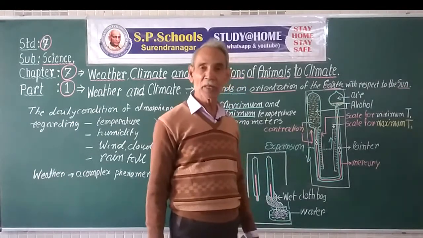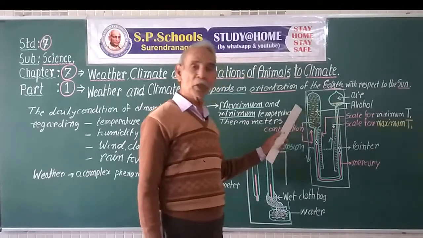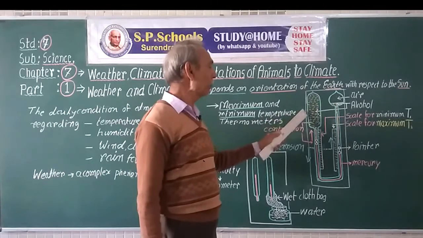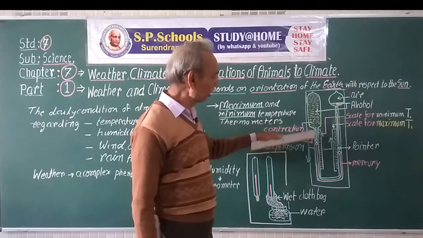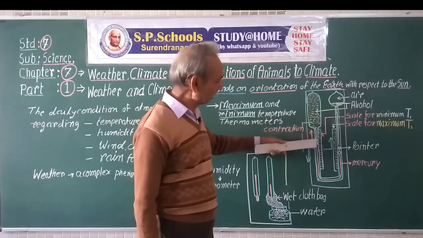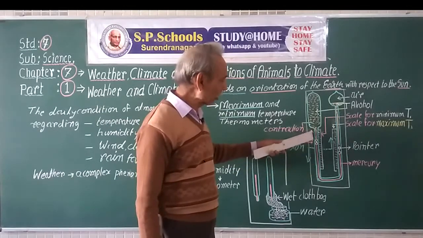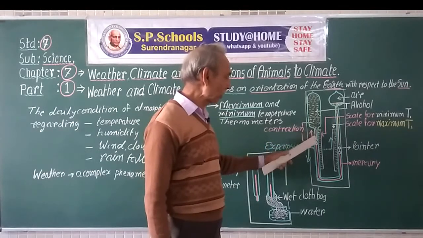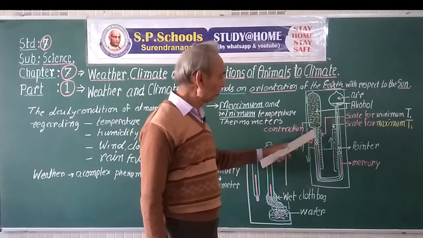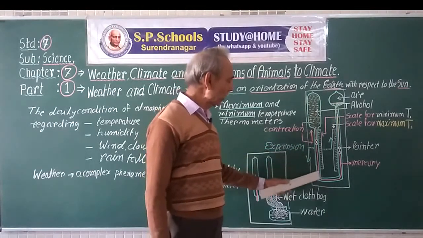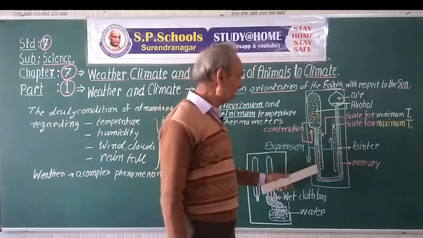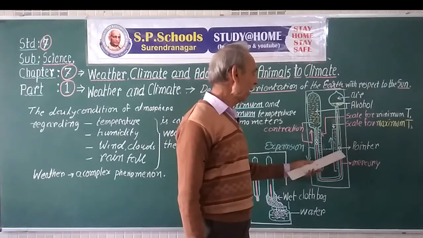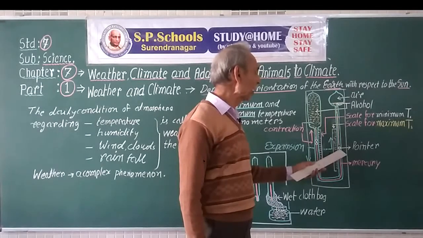Now, during the daytime, the air gets heated up, the alcohol in the bulb expands and pushes this mercury downwards, and along with that, this pointer downwards. Alcohol pushes this pointer downwards. So, the mercury also pushes this end, and mercury pushes this pointer upward.